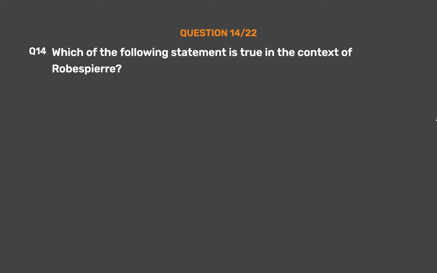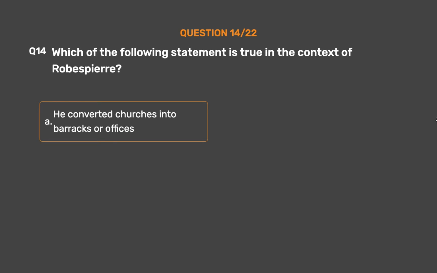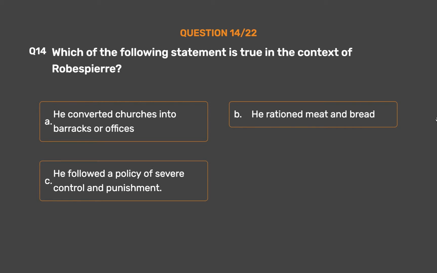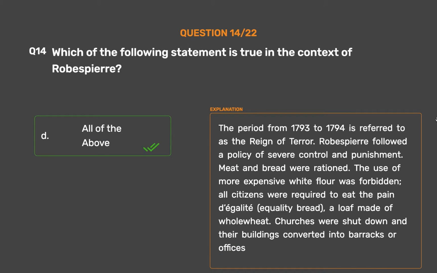Question number 14. Which of the following statement is true in the context of Robespierre? Option A. He converted churches into barracks or offices. Option B. He rationed meat and bread. Option C. He followed a policy of severe control and punishment. Option D. All of the above. The correct answer is Option D. All of the above. The period from 1793 to 1794 is referred to as the Reign of Terror.